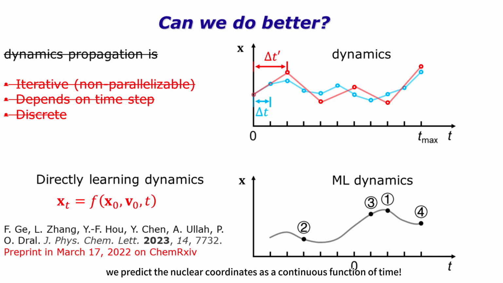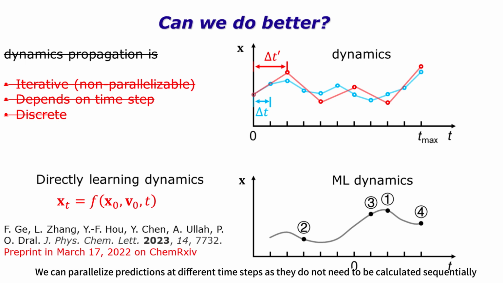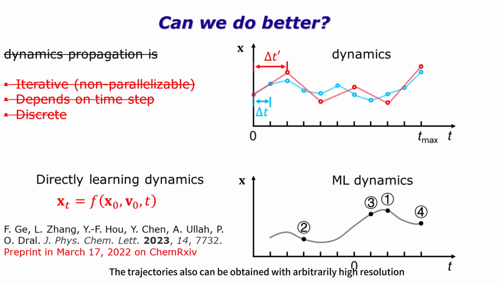We predict the nuclear coordinates as a continuous function of time. We can parallelize predictions at different time steps, as they do not need to be calculated sequentially. The trajectories also can be obtained with arbitrary high resolution.